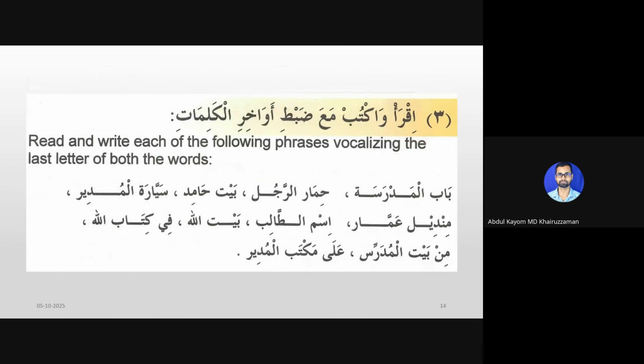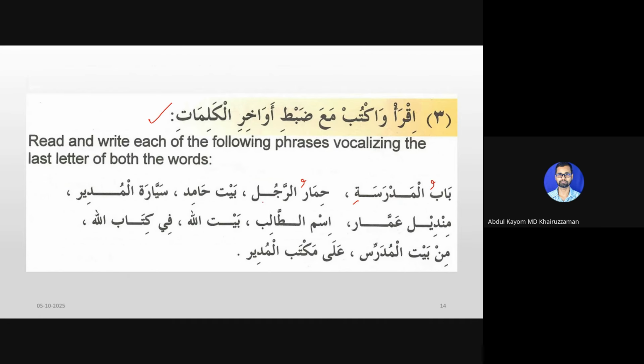Okay. Next we have Ikra waktub ma'a dabti awakhiril kalimat. This means read and write each of the following phrases, vocalizing the last letter of both words. So we have to vocalize the last letter of this word as well as this one. We have Babul Madrasati. Bab means door, Al Madrasa means the school. So Babul Madrasati means the door of the school.